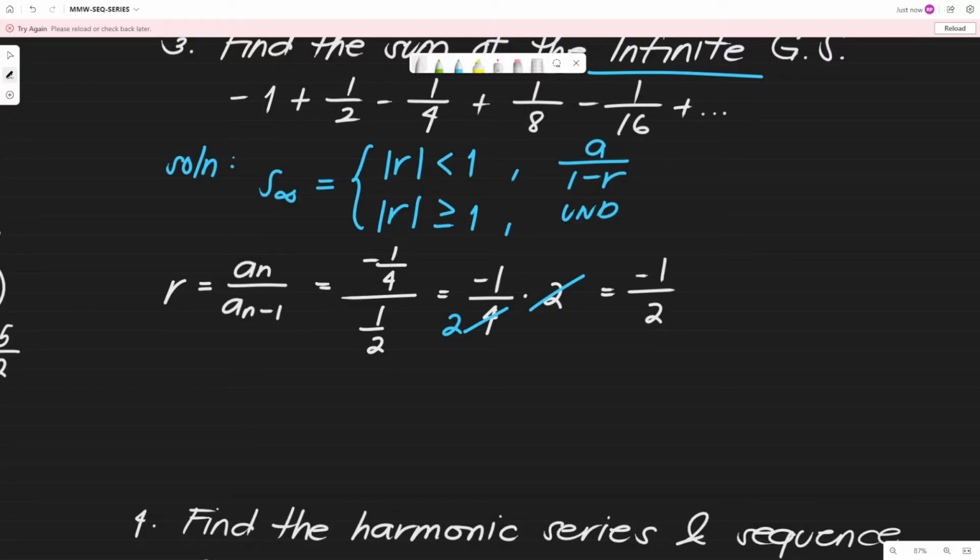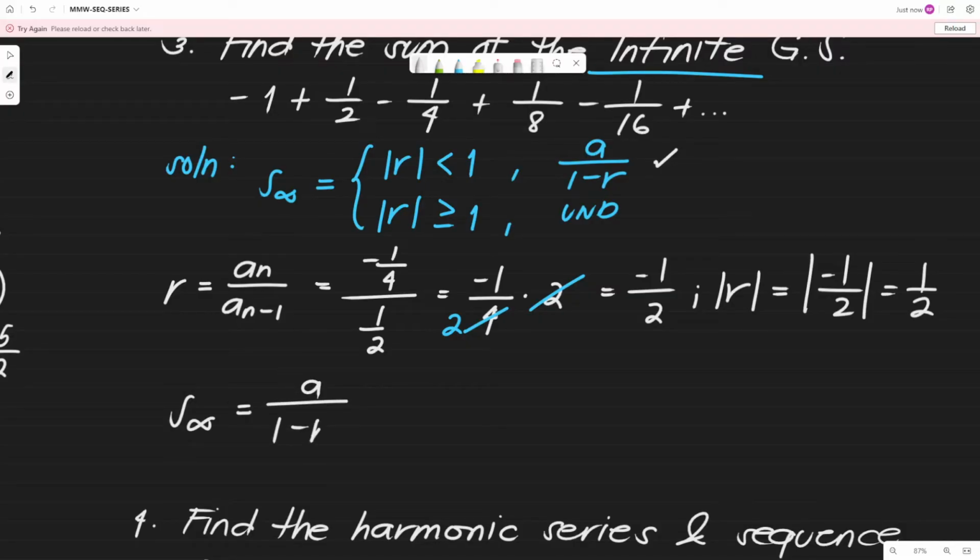However, hindi naman common ratio lang yung kinakailangan natin for the condition. We need the absolute value. So the absolute value of r, which is the absolute value of negative 1/2, is equal to positive 1/2. So, let's check, is 1/2 greater than or equal to 1 or is it less than 1? Obviously, 1/2 is less than 1, so we're going to proceed with this formula. So, we have S sub infinity is equal to a over 1 minus r.